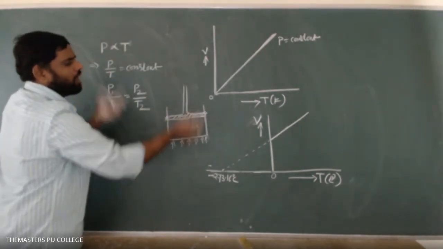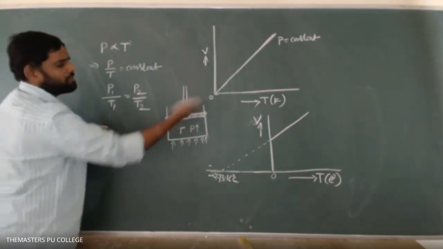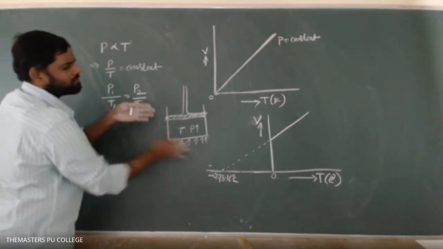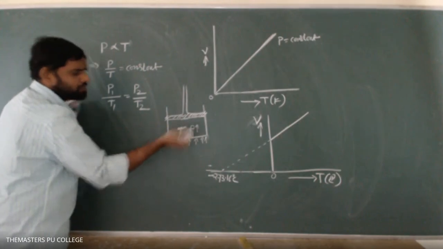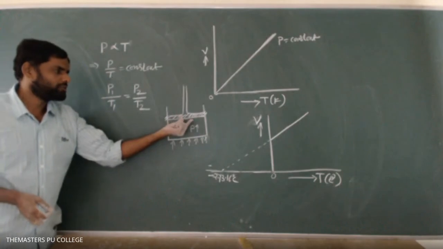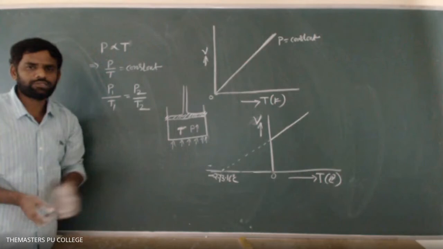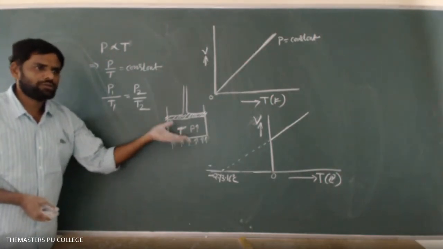So it will lift the piston upwards, or it may punch a hole in the side walls, or anything may happen. Anyway, the system is destroyed. The same thing we can observe in pressure cookers. Sometimes the cap is lifted with huge velocity because of this high pressure, and the cooker is blasted.